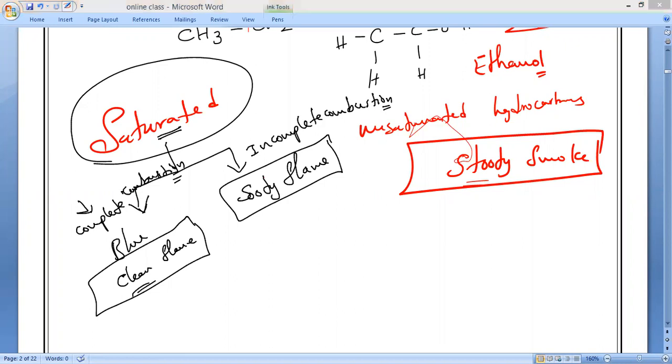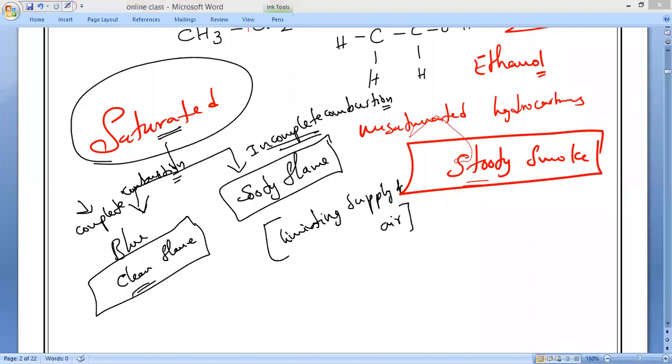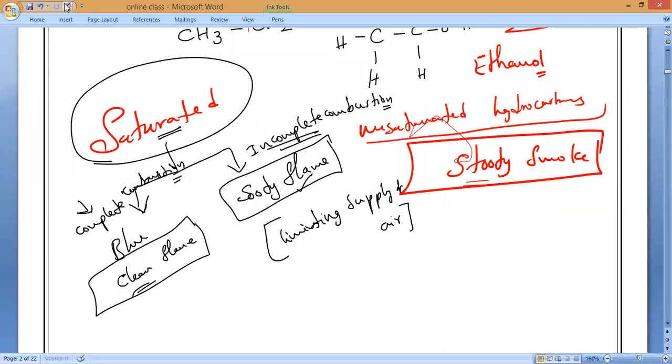But if it undergoes a limiting supply of air, what is the limiting supply of air? Insufficient supply of air. Then we call it incomplete combustion. By that time, the saturated hydrocarbons will also give a sooty flame. That is what you have to remember. So unsaturated hydrocarbons, whether they undergo complete or incomplete combustion, doesn't matter, always produce sooty smoke with a yellow flame.